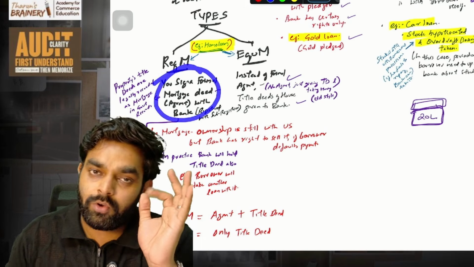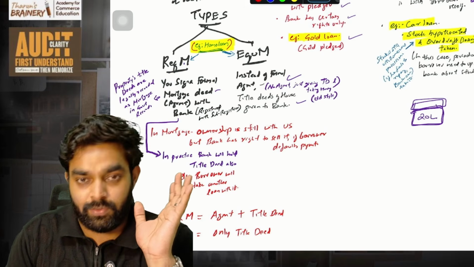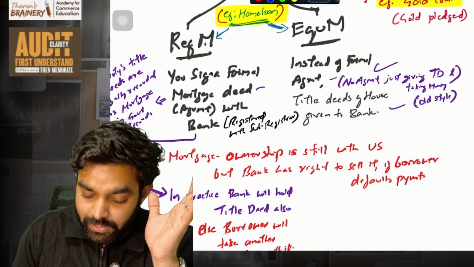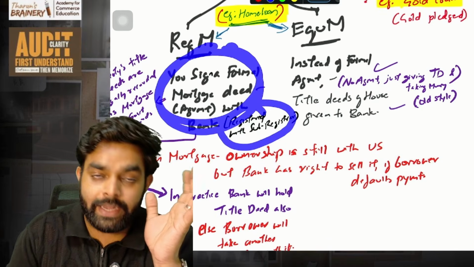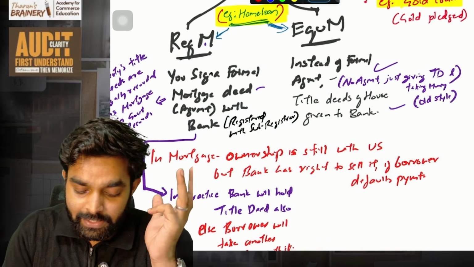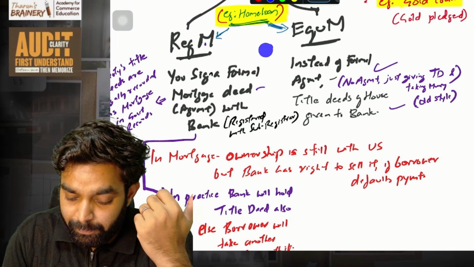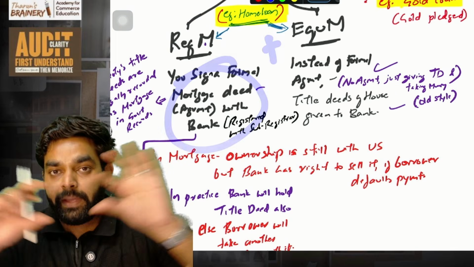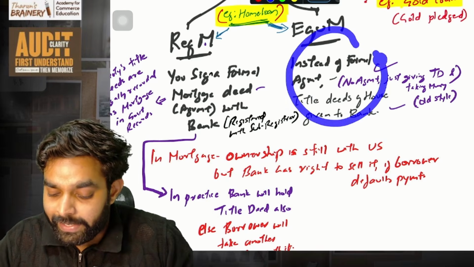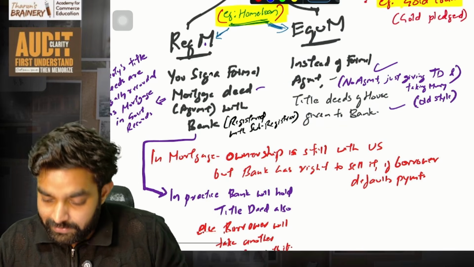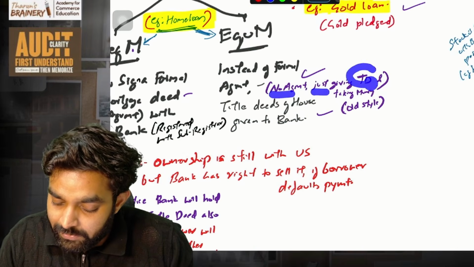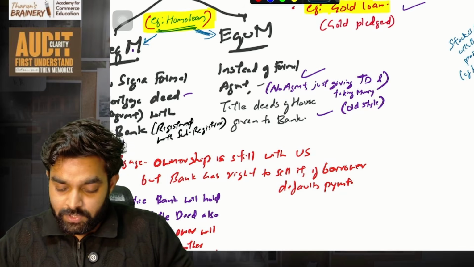But here also, normally banks will take the title deed also. In actual practice, in a registered mortgage the bank will also take the title deeds from you, plus they will enter into the stamp paper and all this registration. Here, only the title deed is there, no registration, nothing is there. No agreement, just give the title deed and take the money. Old style thing which you have seen in the movies.